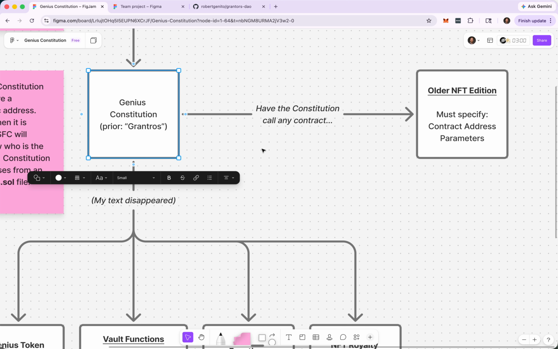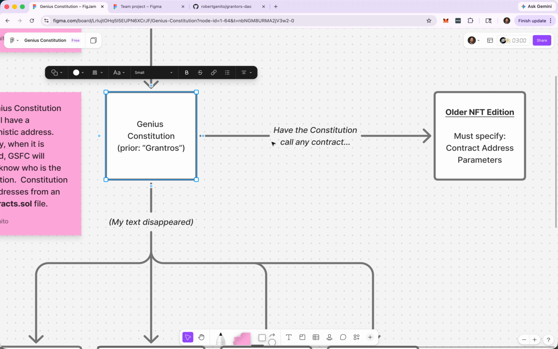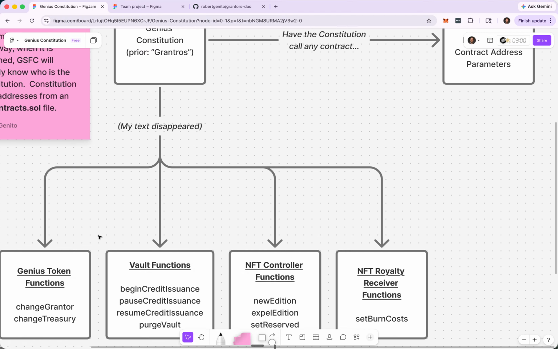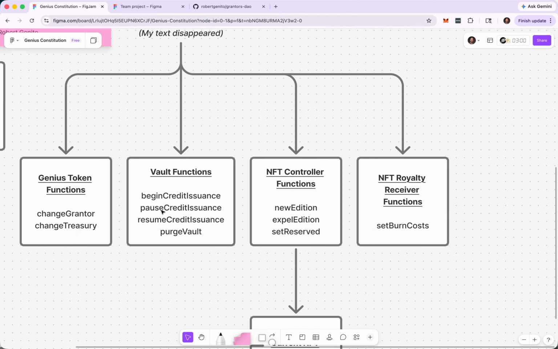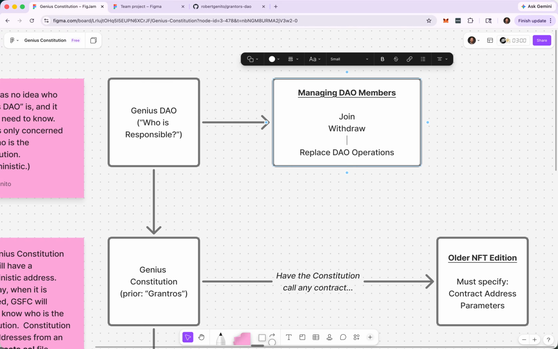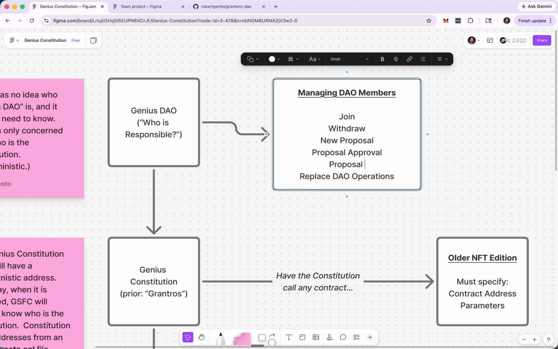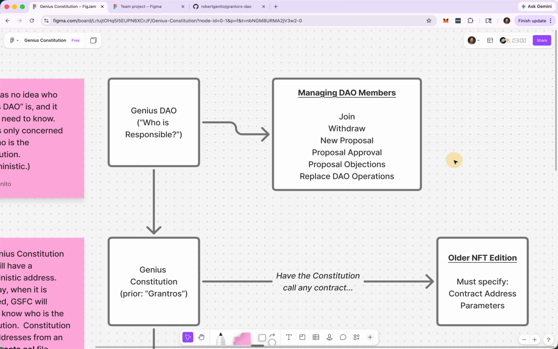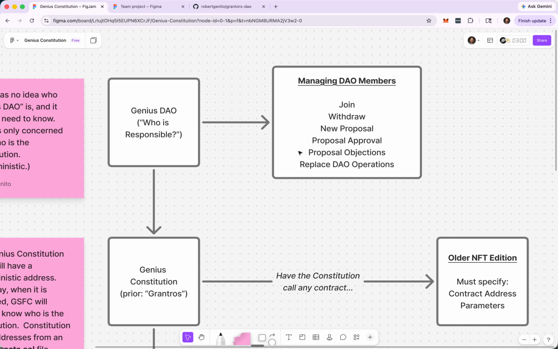And then the Genius Constitution will be the immutable, never changing, never mutating contract that always stays the same. And that's what's beautiful about DeFi. You have rules that never change, and that's what people sign up for. They sign up for rules that they really like that never change. But the actual governance stuff, that can change. Like making a new proposal, proposal approval, proposal objections. That stuff will forever live with the DAO.